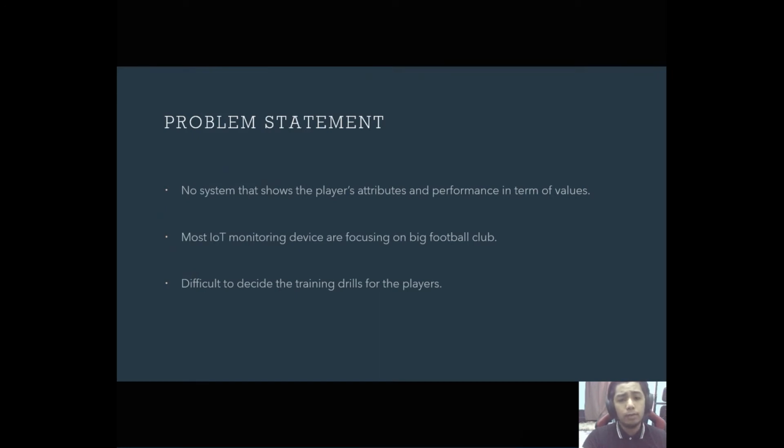The reason I want to develop this project is because of some problems faced by amateur football teams nowadays. First, there is no real IoT system that can represent a player's attributes and performance in the form of values. Second, most monitoring devices with IoT are mainly developed for big clubs only, which are not suitable for amateur football clubs and their players to implement and use. The third one is the difficulty for coaching staff to decide what training to give their players.